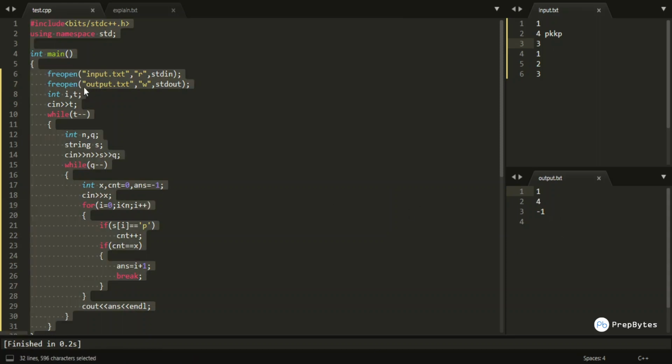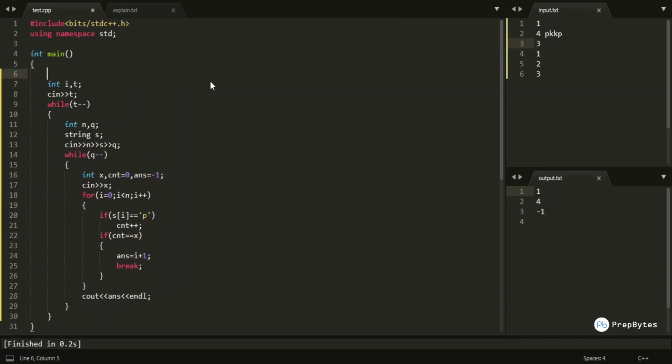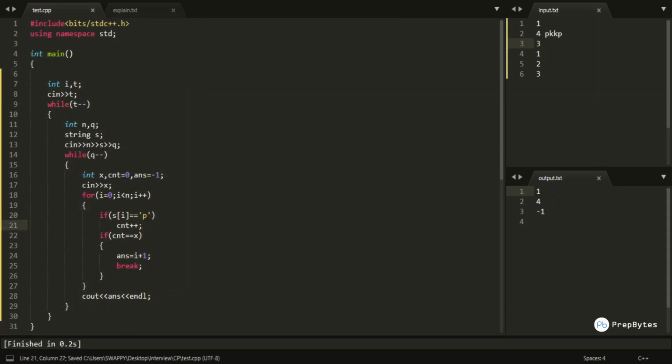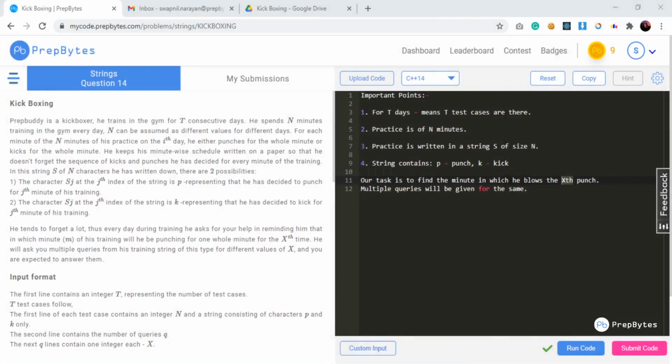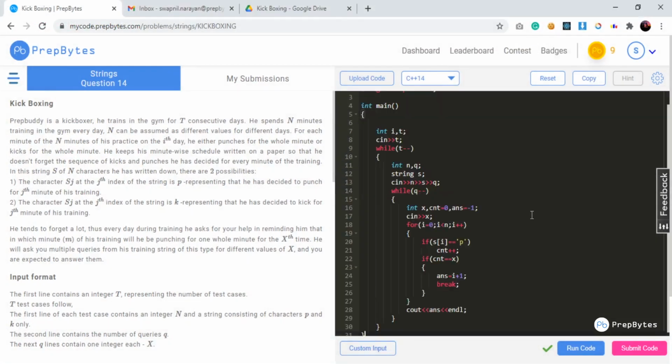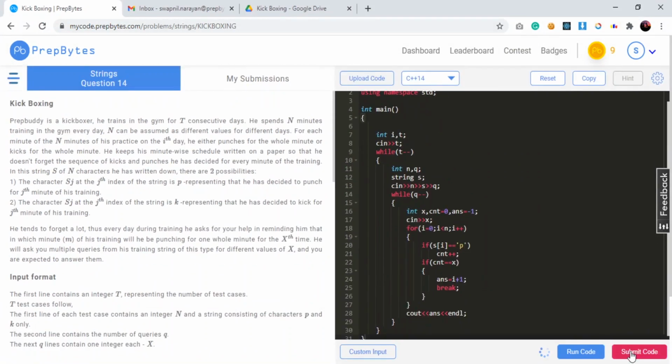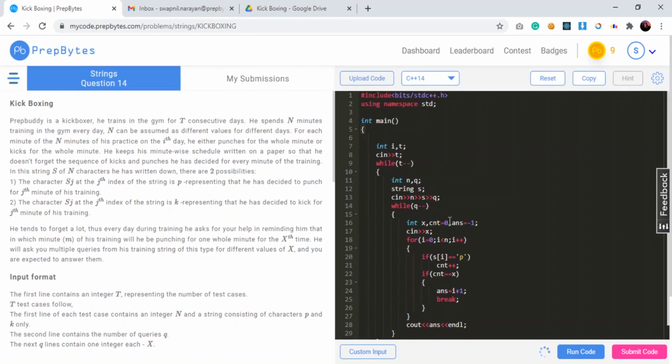So I will just remove this particular freopen and I would copy the complete program and I would move to the PrepBytes platform and let me submit this one. We already saw that it is working for the sample test case, so I'm straight away submitting this particular code in the PrepBytes platform.